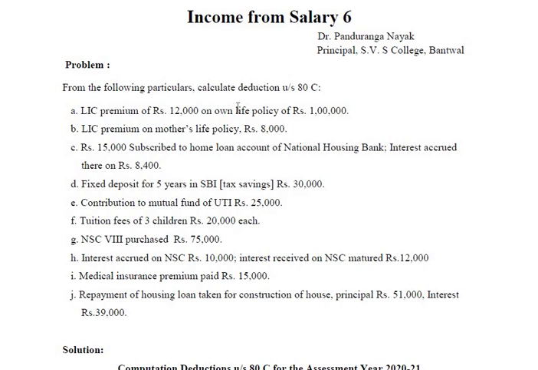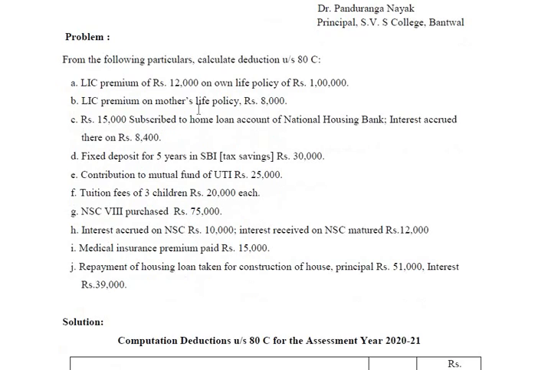So here, if nothing is mentioned, we have to assume that it is after 1/4/2012. Therefore, 10% of 1 lakh is 10,000. 10,000 is qualified, not 12,000 rupees. But if it is supposing 8,000, entire 8,000 is qualified. It is the premium paid or 10% of policy amount, whichever is less.